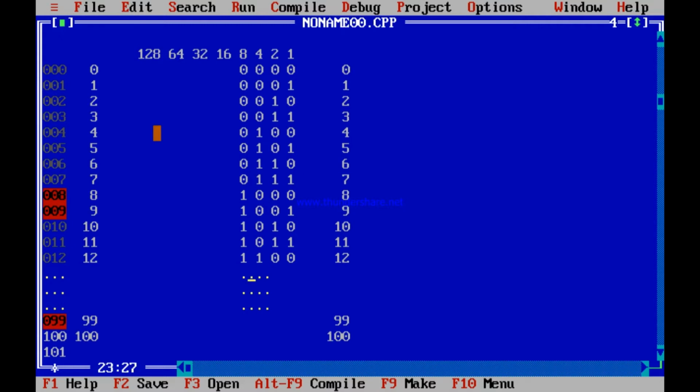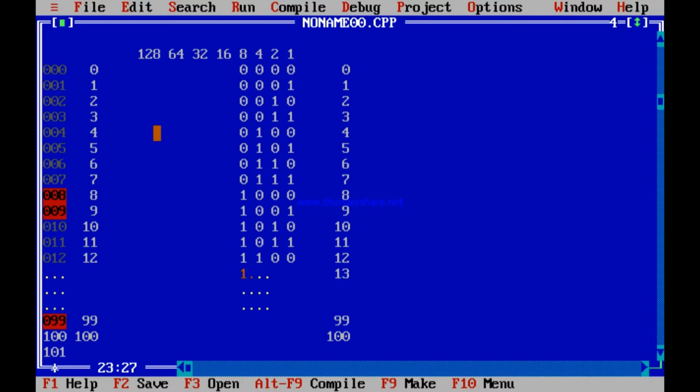See, when you are asked to write 13, how do you write 13? Like I was telling last day, 16 does not fit in 13. If you start from 128, 128 does not fit in 13, so the position of 128 has to be 0. 64 does not fit in 13, so the position of 64 has to be 0. 32 does not fit, so 0. 16 does not fit, so 0. 8 fits in 13, so yes, a 1.